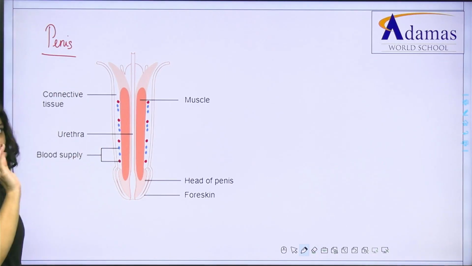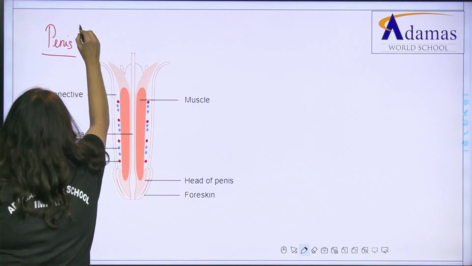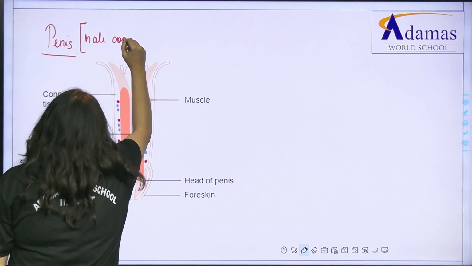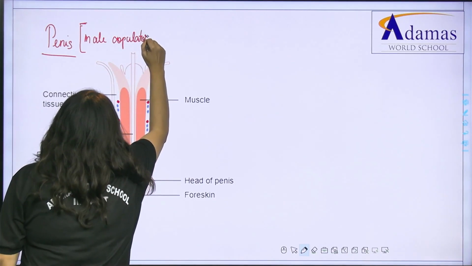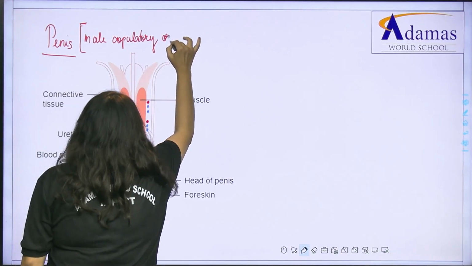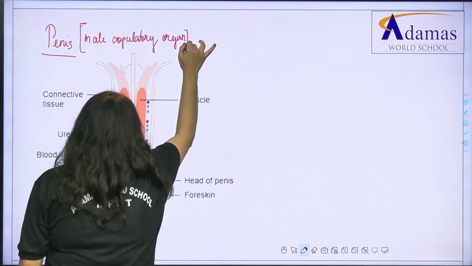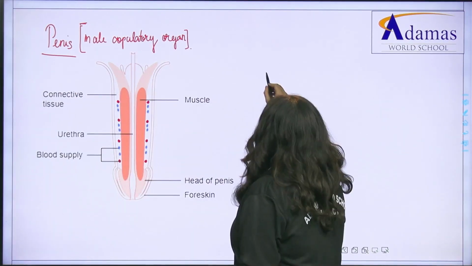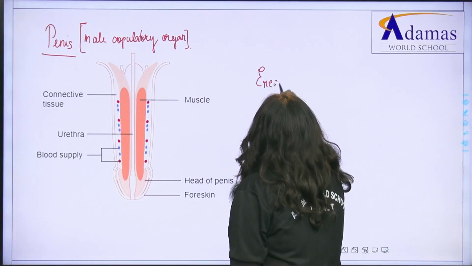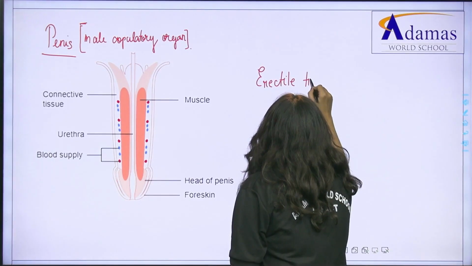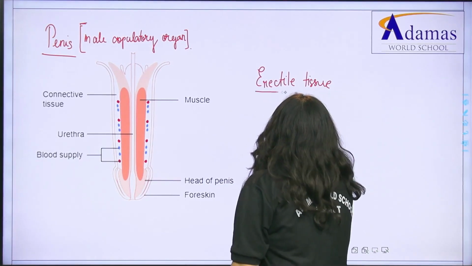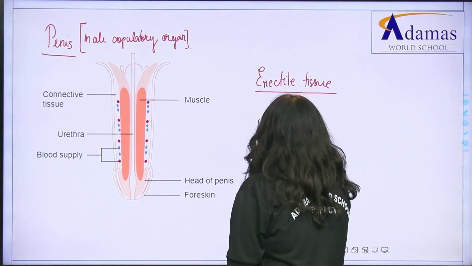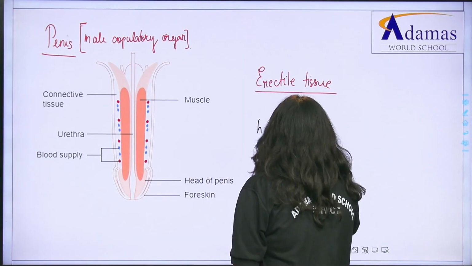So this is the external genitalia and इसे हम लोग also क्या कहते हैं? This is also known as the male कॉप्यूलेटरी ऑर्गन, इसमें MCQ या वन वर्ड आंसर्स में बहुत पूछा जाता है कि व्हाट इज द मेल कॉप्यूलेटरी ऑर्गन, सो दैट इज द पीनस. ठीक है ना. Now one important thing you have to remember here is that it has a special kind of tissue which is known as the erectile tissue. Okay, so what is the function of this erectile tissue? This erectile tissue will help in